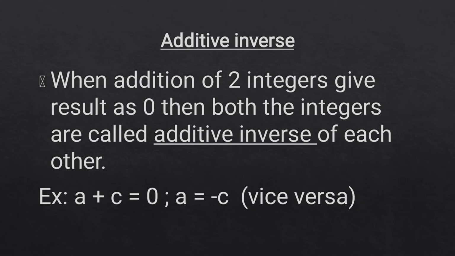Now let us learn about additive inverse. When addition of two integers gives the result as 0, then both the integers are called additive inverse of each other. For example, if we add two integers, say a plus c is equal to 0, well, here a will be equal to minus c, or say c will be equal to minus a, then the two integers, that is a and c, will be additive inverse of each other.